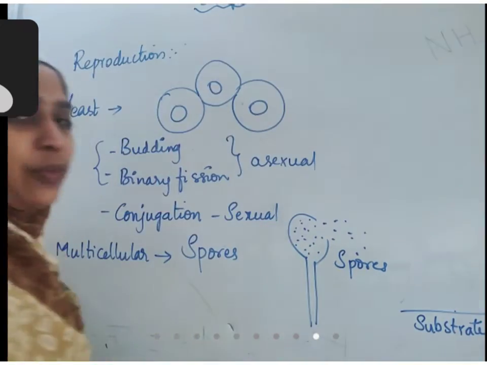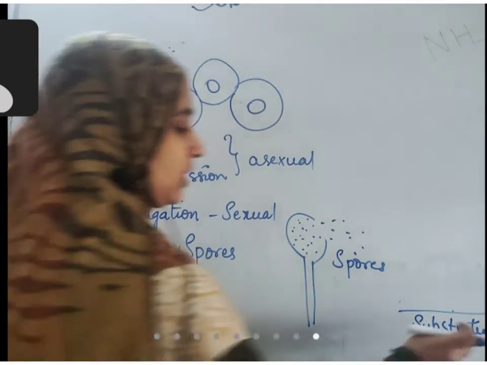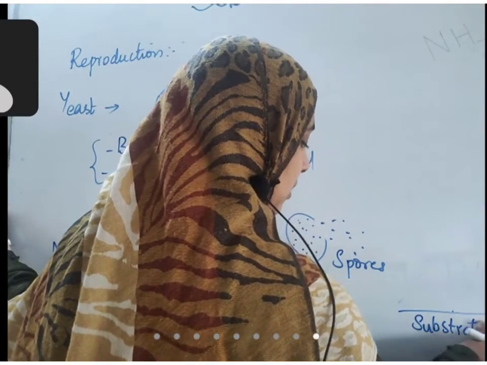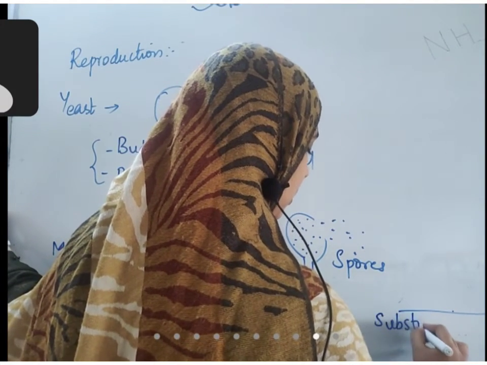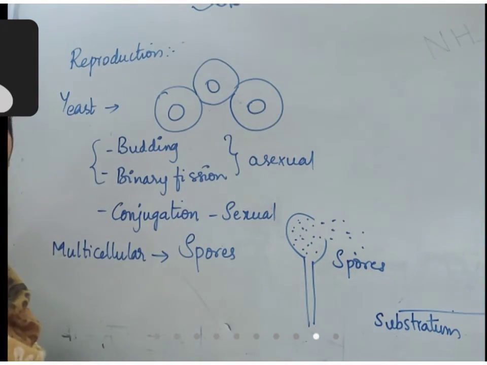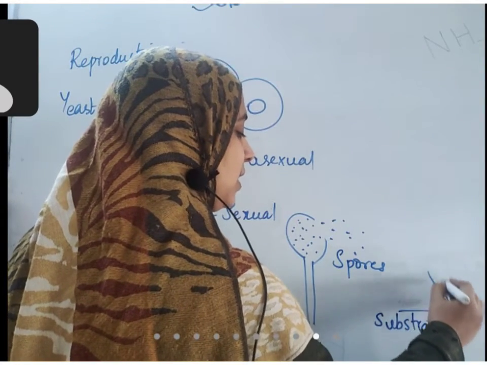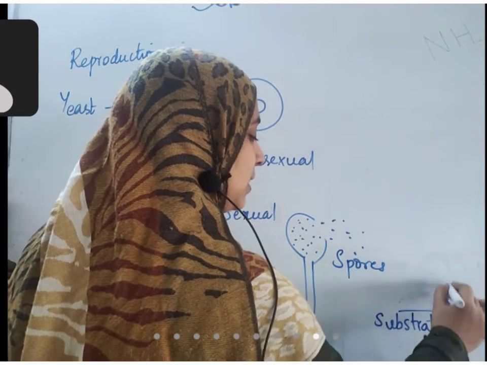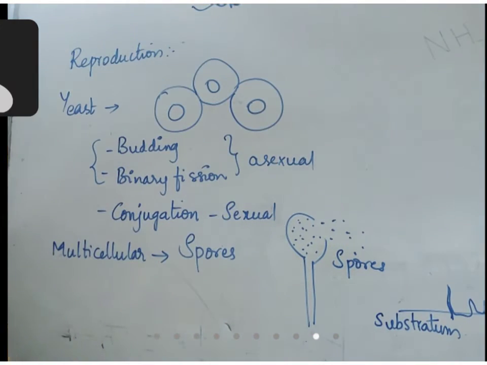Substratum means any surface that can help it in formation of roots. So again the mycelium will grow and fungus will grow on this. This is one type of reproduction that is seen.